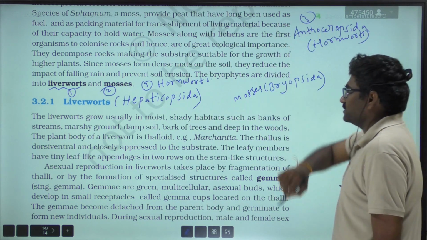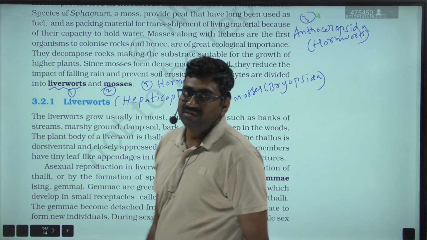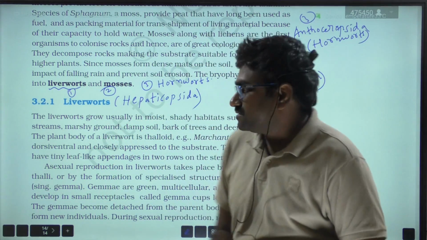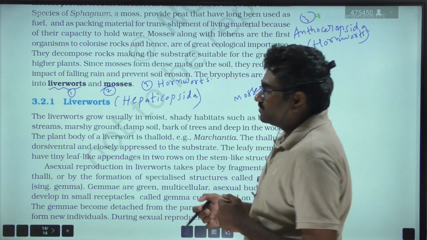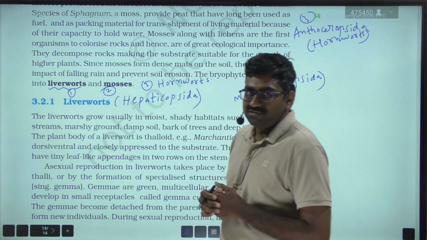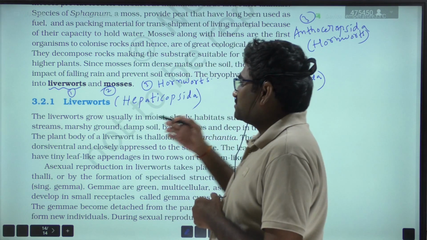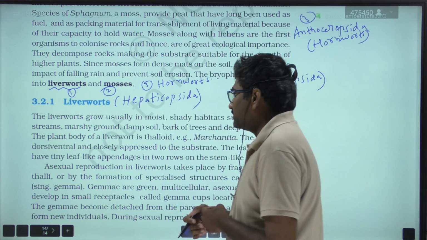This is the third class. So there are three classes, but in NCERT, liverworts and mosses are given. From the NEET point of view, these two are enough. Those students who are preparing for MCET also consider hornworts.